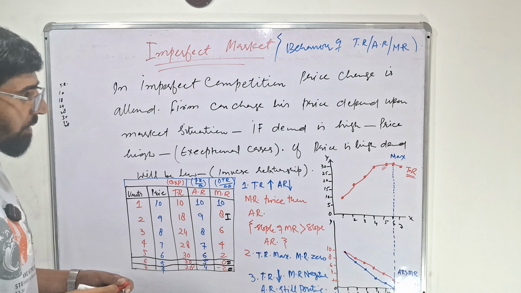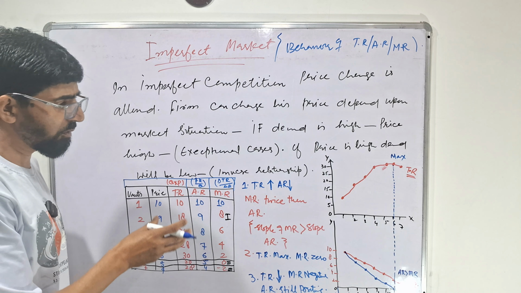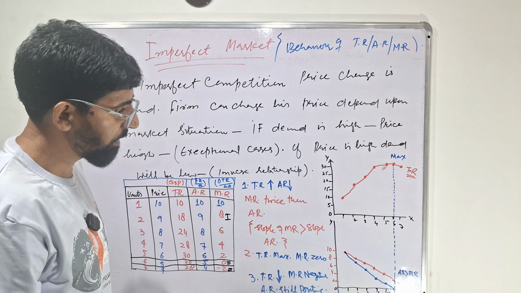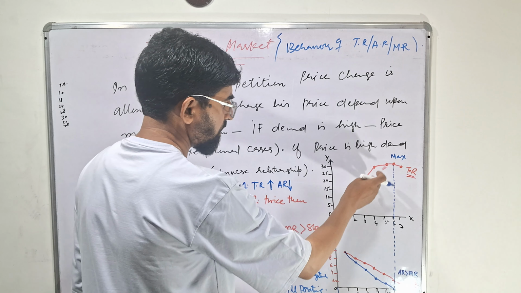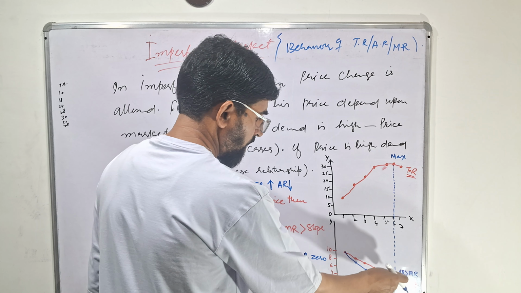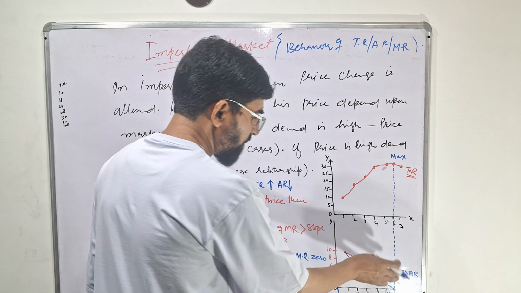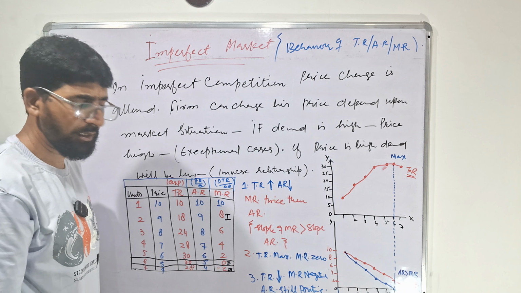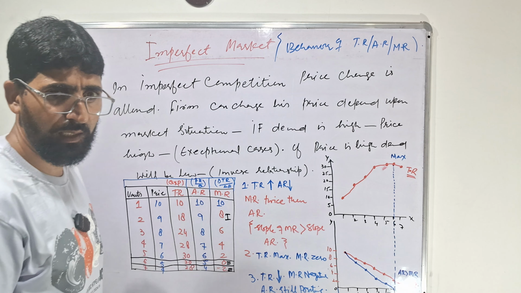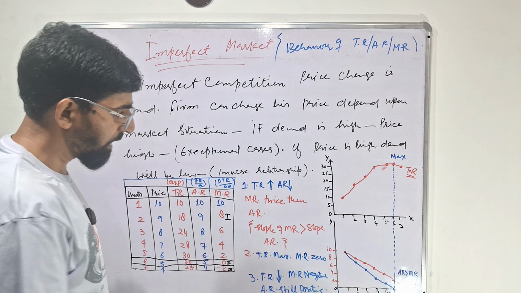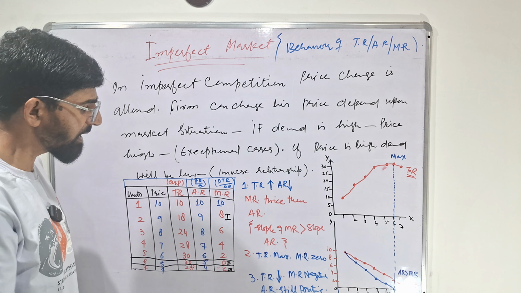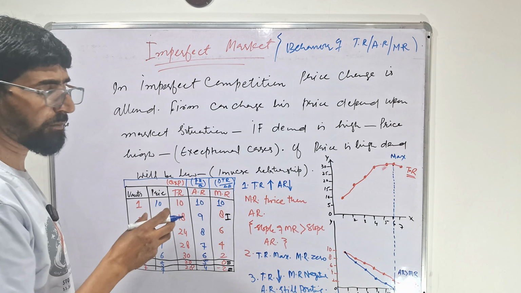As I told you, in perfect competition there is no change in price. Now what is the difference between the shapes of the graph of perfect competition and imperfect competition? Here total revenue is increasing, remains constant, then declines. Average revenue continuously declines, and marginal revenue declines twice as fast. This means the price keeps changing. If we join these points, it shows how price is declining, and when price falls, the quantity of output increases. That is the main difference between perfect and imperfect competition.